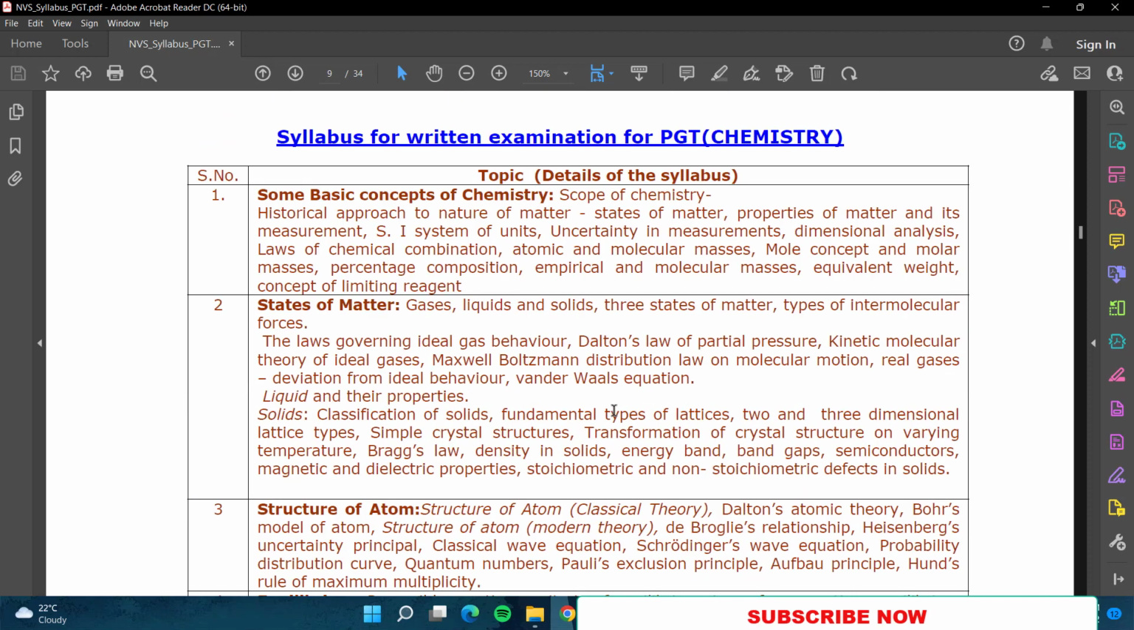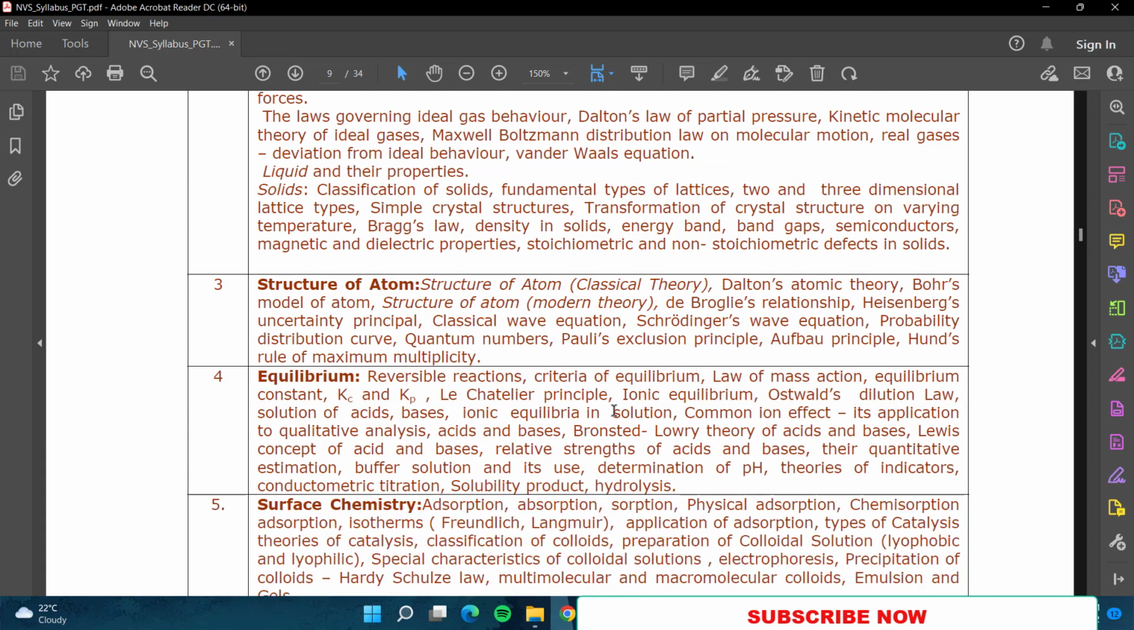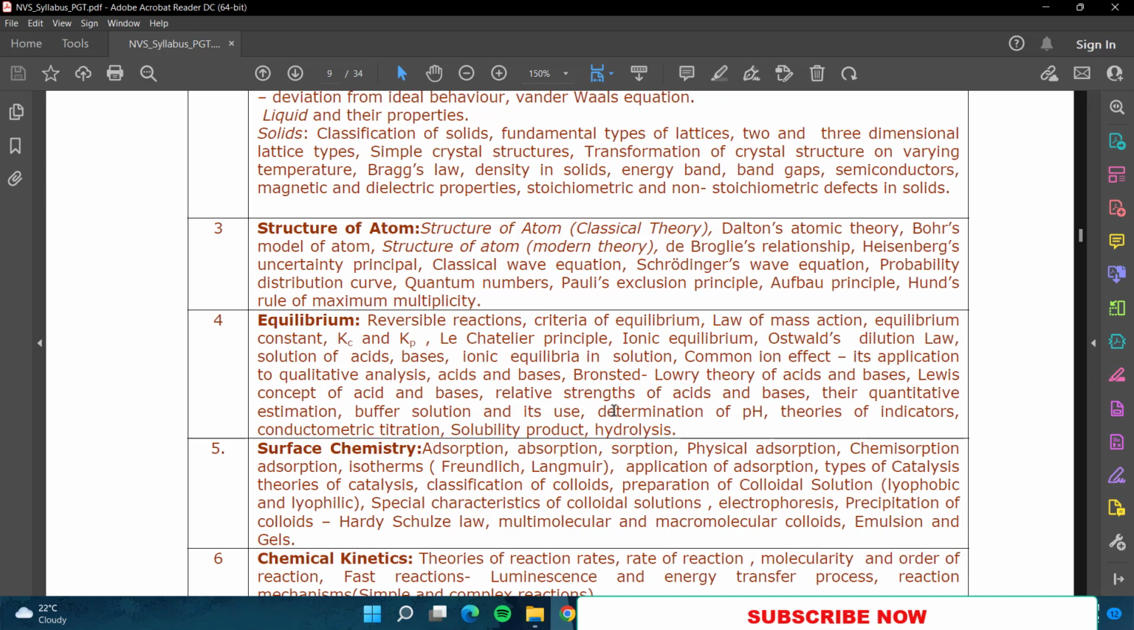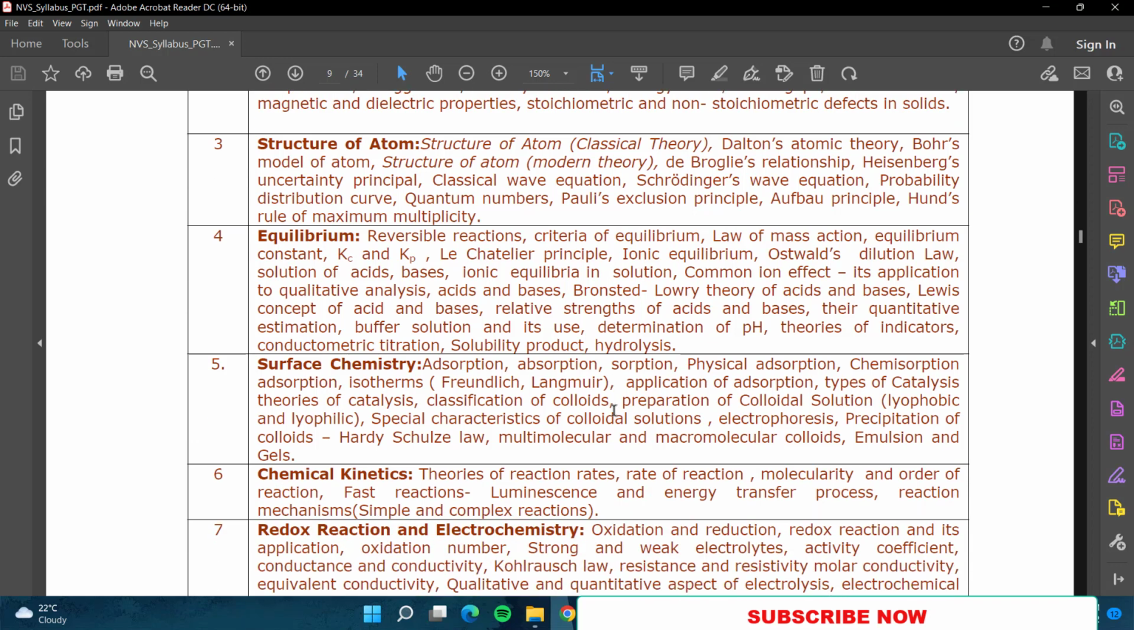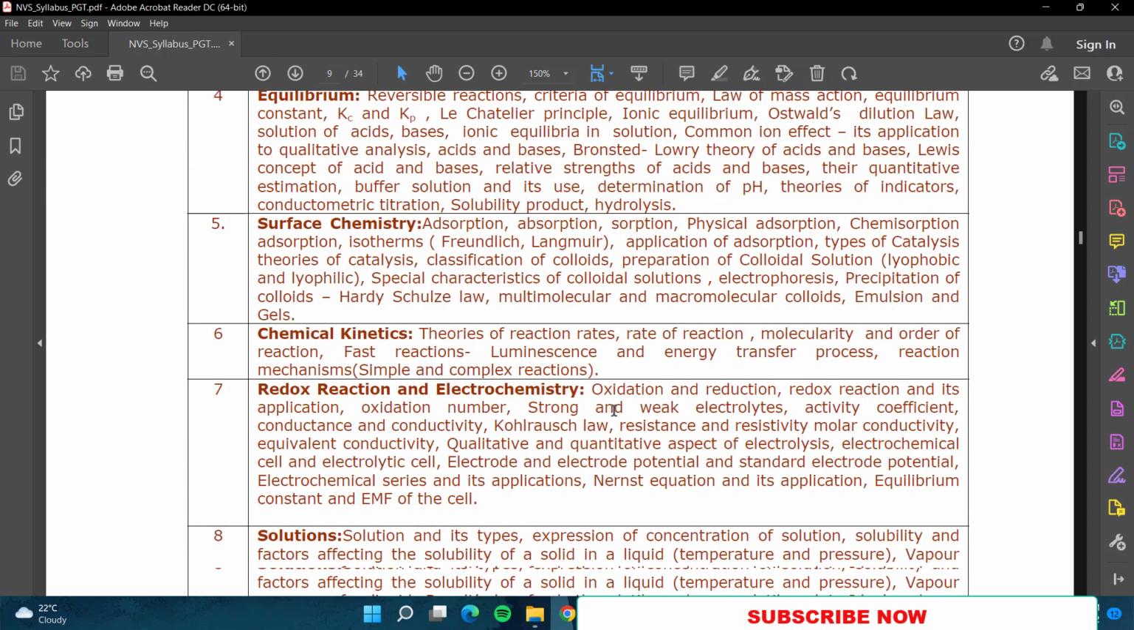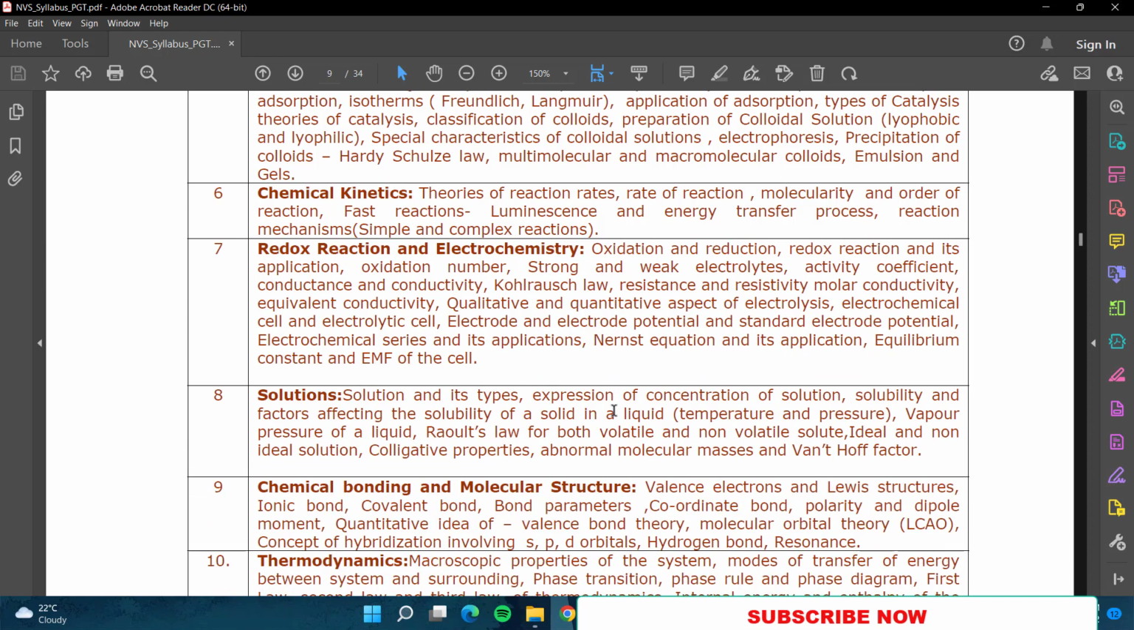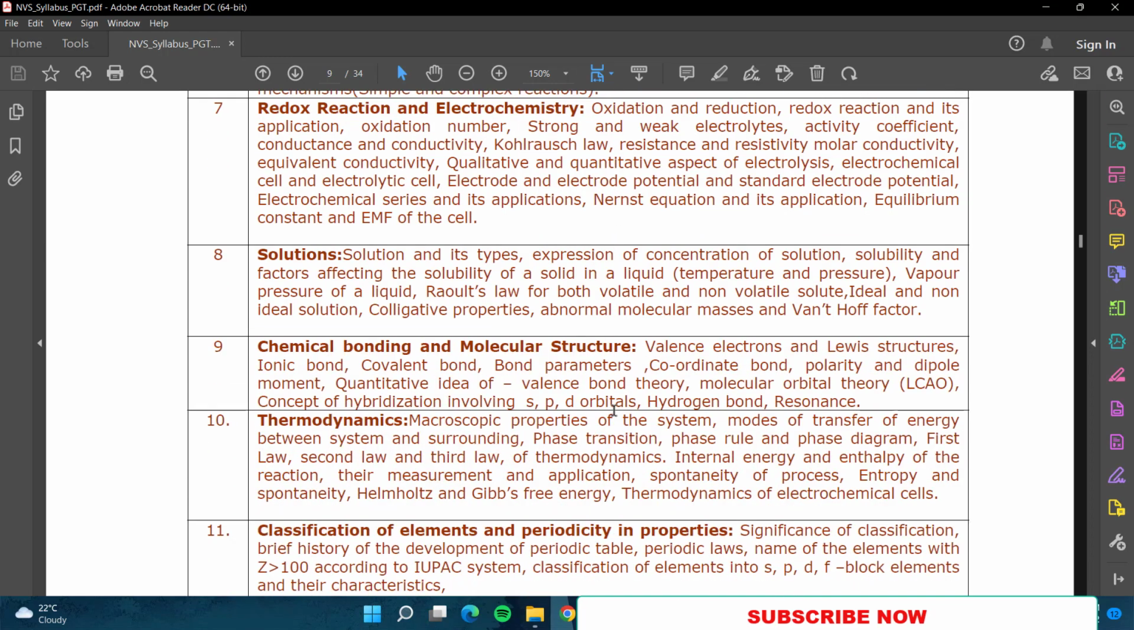Now coming to chemistry syllabus: some basic concepts of chemistry, states of matter. See, basic concepts of chemistry also 1 video is available. States of matter I have not done still. Structure of atom, 2 videos are available. Very good lectures are there in my YouTube channel. Then equilibrium, surface chemistry, chemical kinetics, redox reaction and electrochemistry, solutions, chemical bonding and molecular structure. Also 1 very nice lecture is there. Recently I have uploaded 1 molecular orbital theory lecture. That also, if you are interested, you can go and watch it.